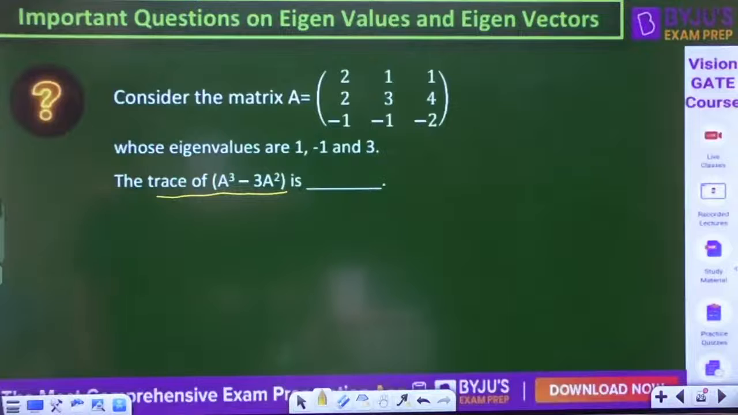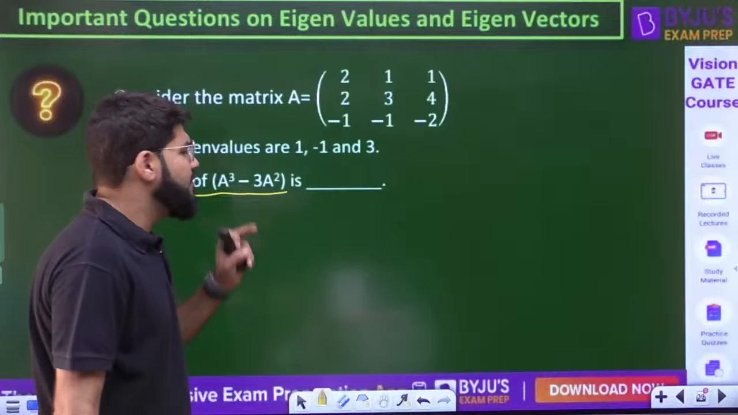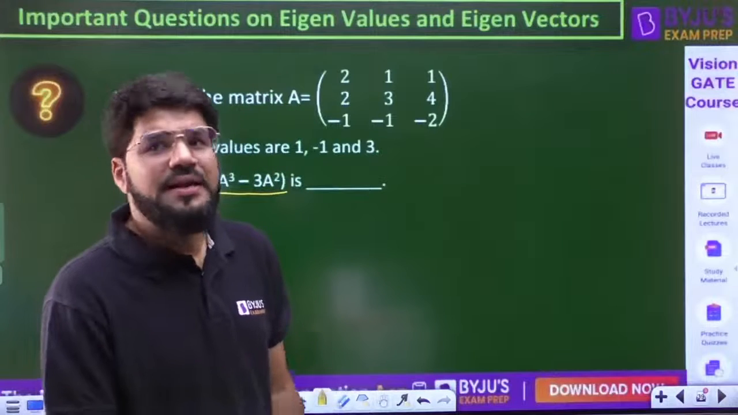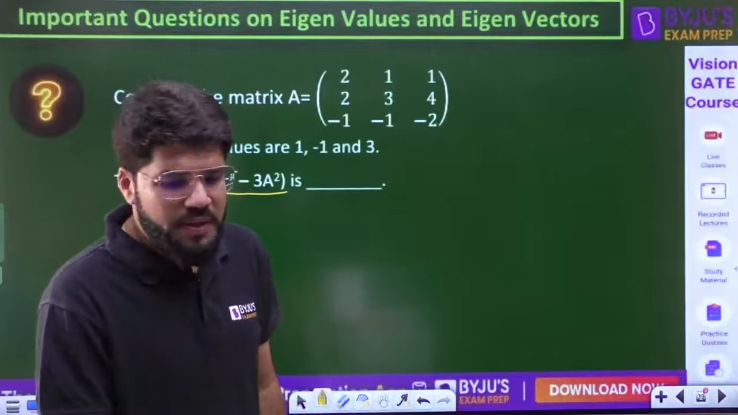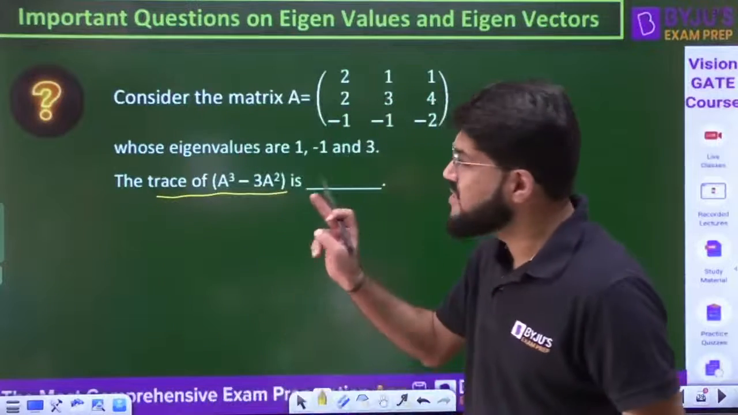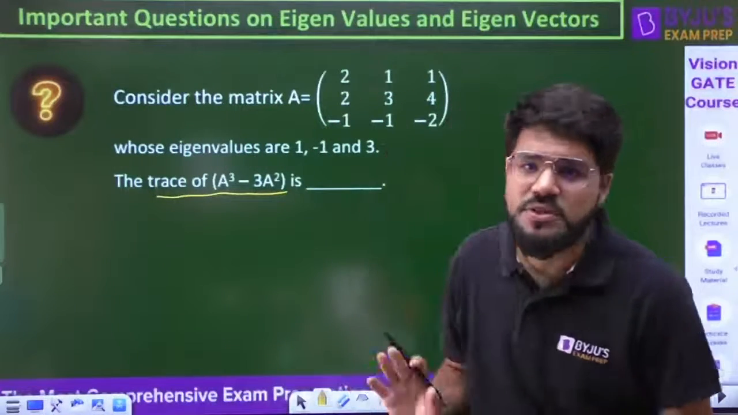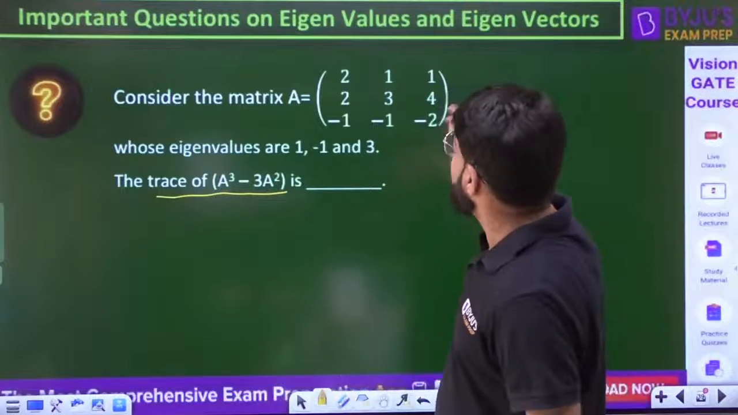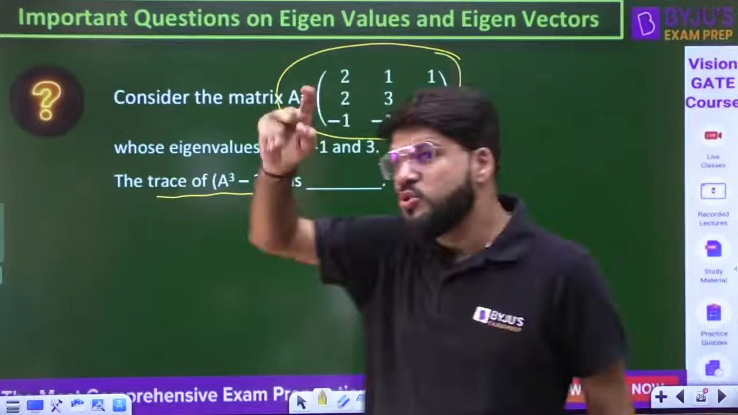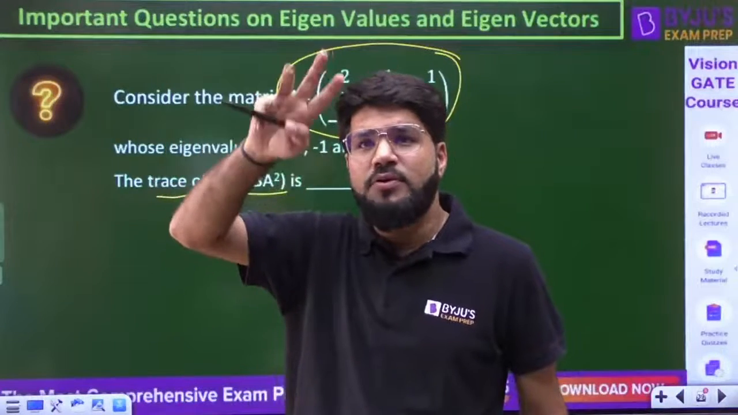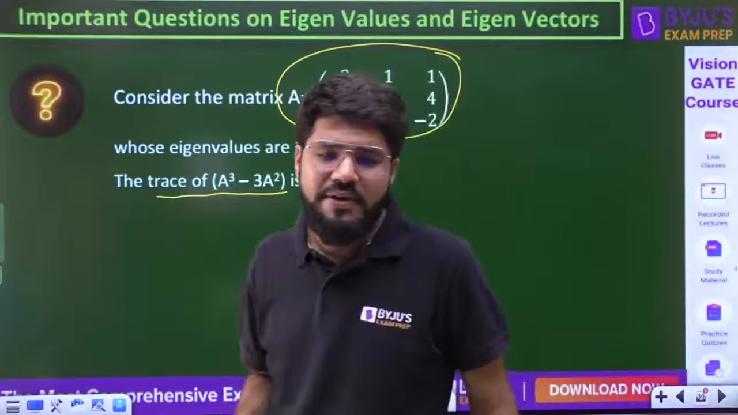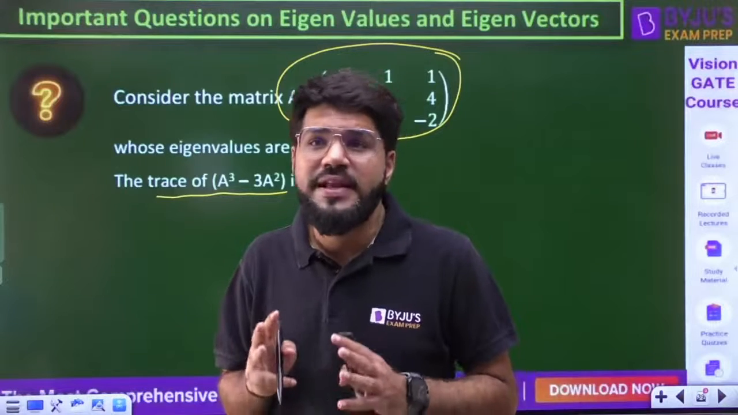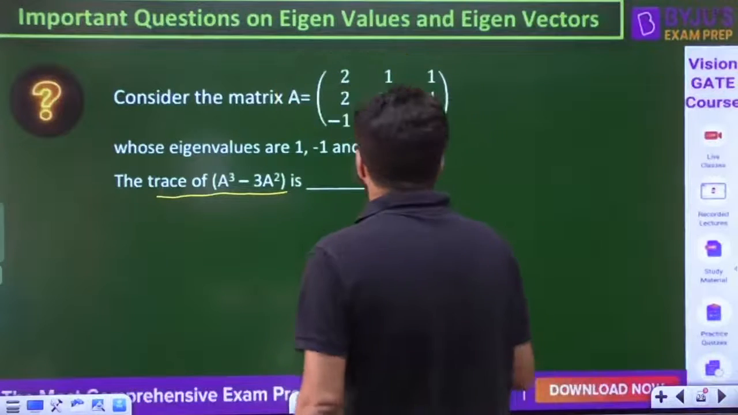Sometimes you may get the feeling that a matrix A is given, so I will form A cube, then 3A square, then subtract and calculate the trace. It is absolutely lengthy. But the question is related with trace, and trace is the sum of eigenvalues, but of A cube minus 3A square. There is a 3 cross 3 matrix A whose eigenvalues you can calculate, I have given you the beta 1, beta 2, beta 3 method. But they have even given the eigenvalues. That means this question is purely testing the property.